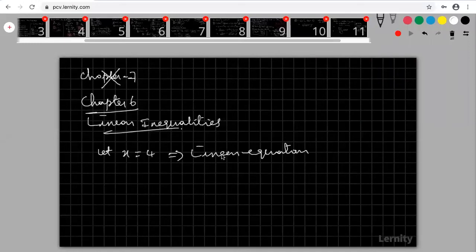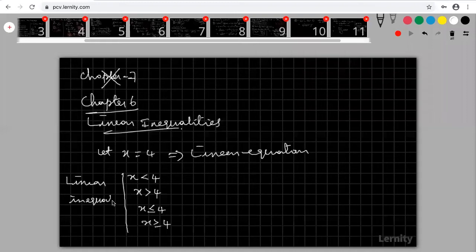Okay, so this is a linear equation. Suppose I am taking x less than 4, x greater than 4, or x less than or equal to 4, x greater than or equal to 4. These are called my linear inequalities.